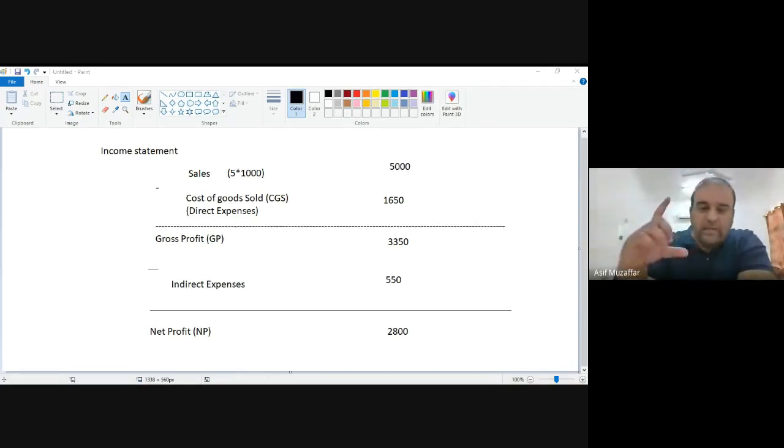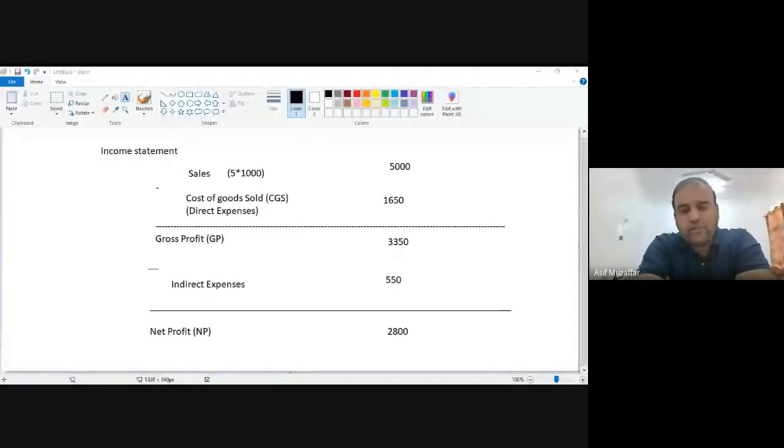You can quickly take the picture of this one because I will be going back to the slides. I will not go further because balance sheet and income statement, these two are done. Cash flow statement, inshallah, in the next class I will do, but let me show you the income statement in these slides as well. But please take the picture of this one. This one is more informative. In your slides, they didn't calculate the gross profit. They directly calculate the net profit. But you should know what a gross profit is.